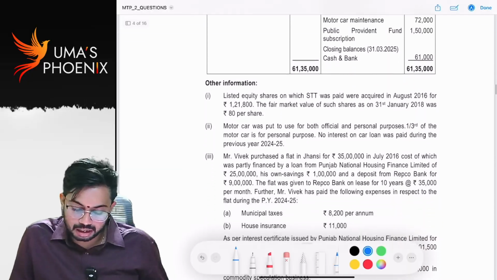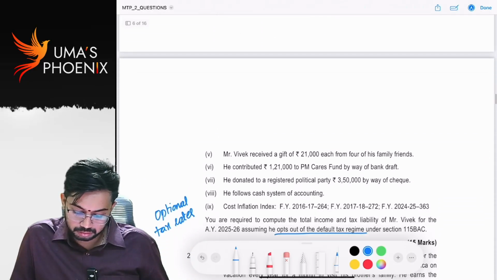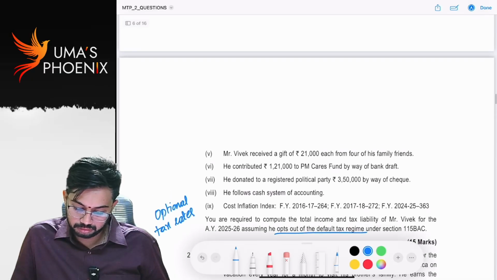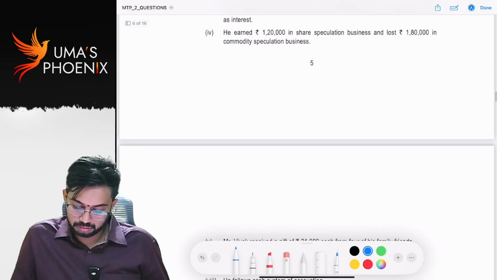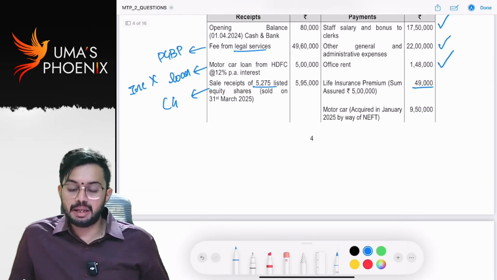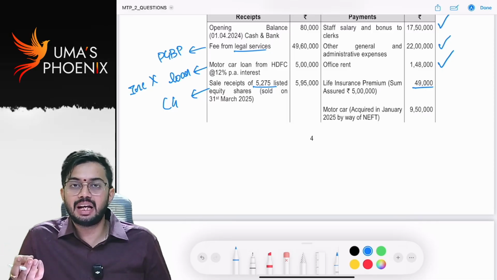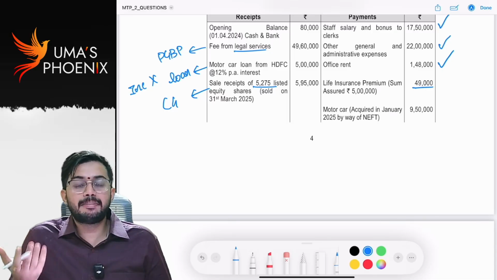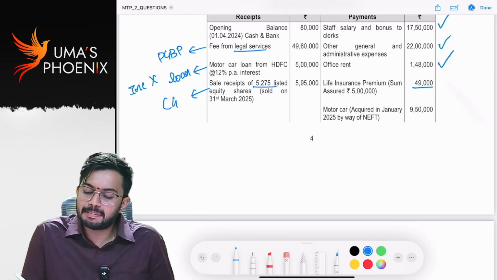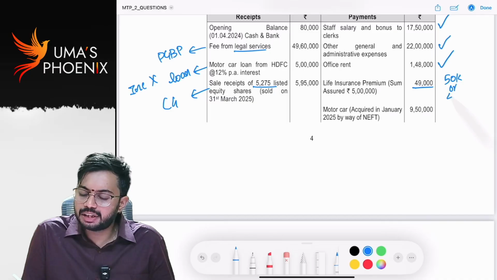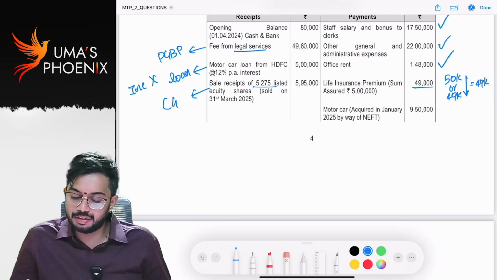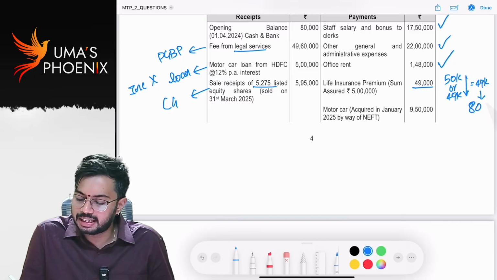When life insurance policy was taken, see, generally under 80C, actual life insurance premium or 10% of sum assured is allowable, if LIC policy is taken after 1st April 2013. So 10% of sum assured means 50,000. Actual life insurance premium 49,000, whichever is lower means 49,000 is allowed as deduction under section 80C.